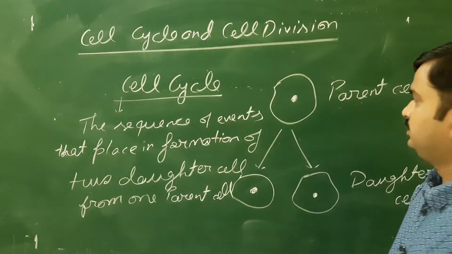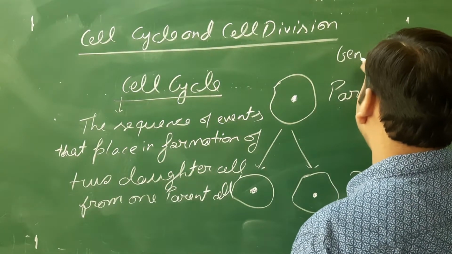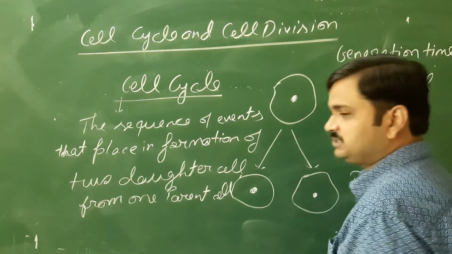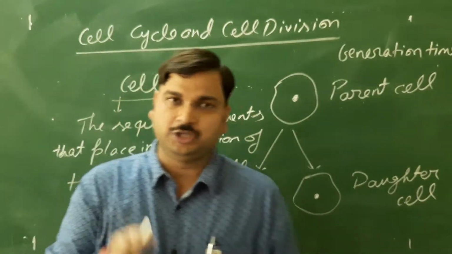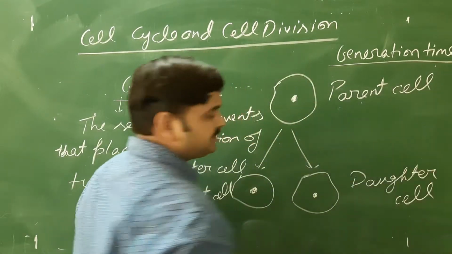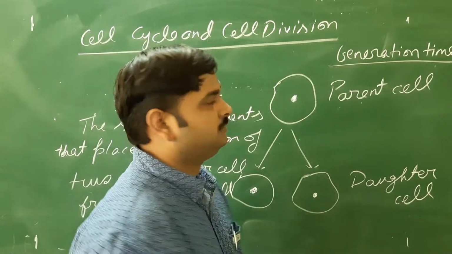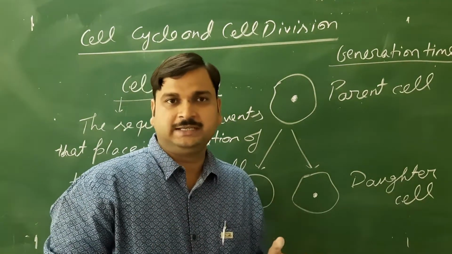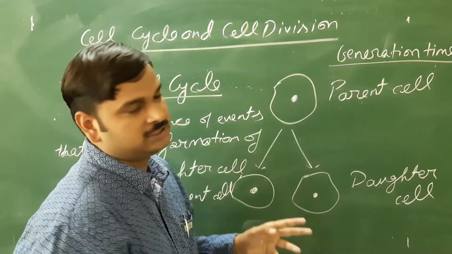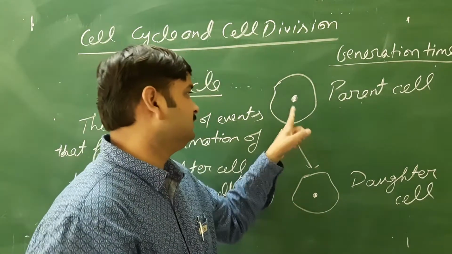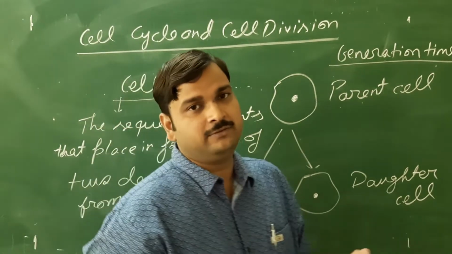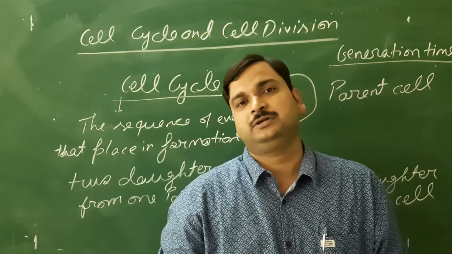One more term you should know, that is called generation time. What is the meaning of generation time? Actually, generation time is nothing but the duration of the cell cycle. So the duration of cell cycle is called generation time. You should know. In the exam it is asked what is the meaning of, or define, generation time. So generation time is the time of the cell division. Means when a parent cell divides to form two daughter cells, whatever time is taken by this parent cell is called generation time. And generation time is a variable value. It is not a fixed value.